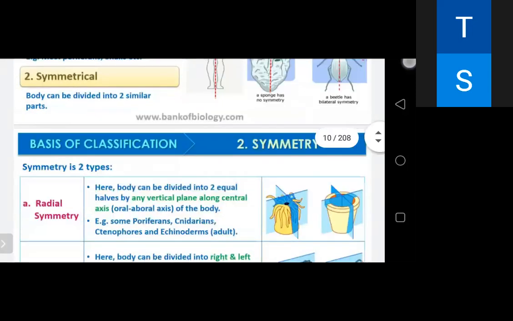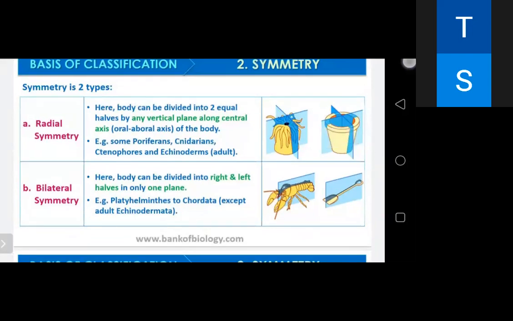Symmetrical animals are divided into two equal parts, and they are of two types: bilateral and radial symmetry. In radial symmetry, any plane passing through the central axis of the body divides the organism into two identical halves. That's found in coelenterates, ctenophores, and adult echinoderms.